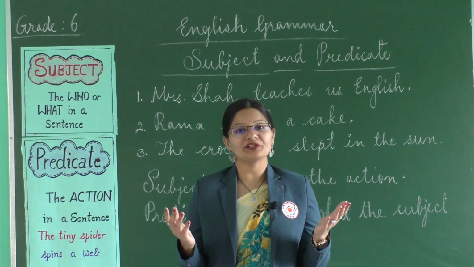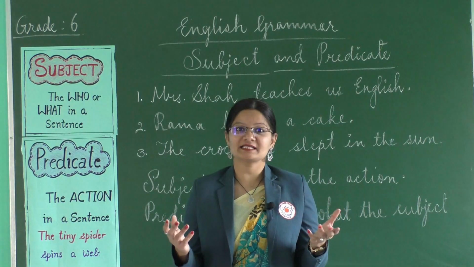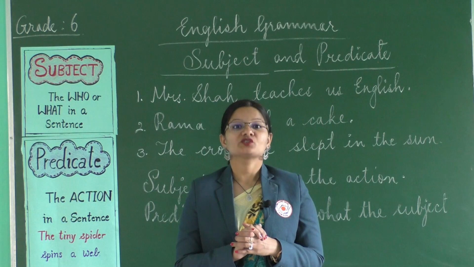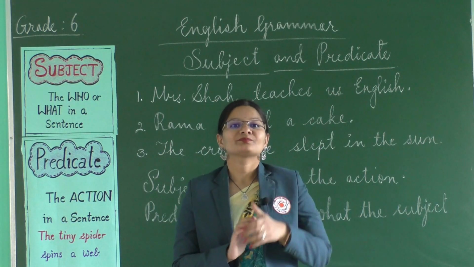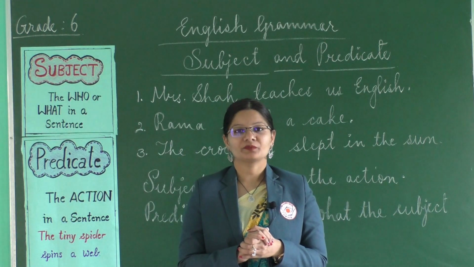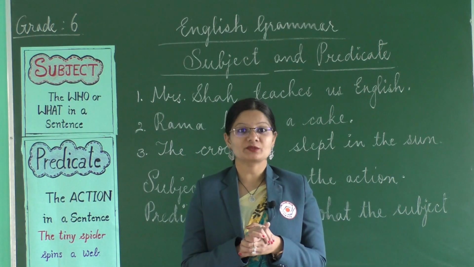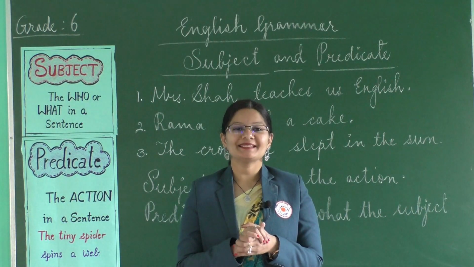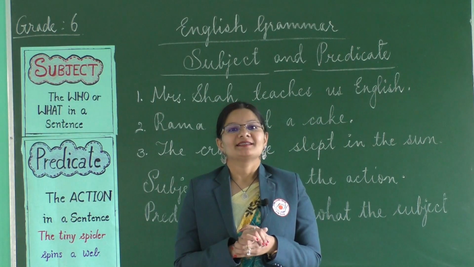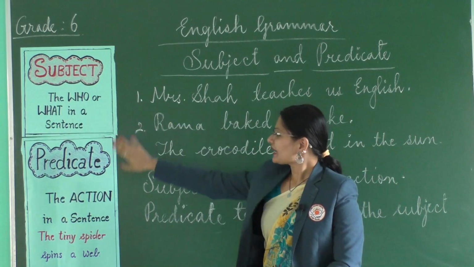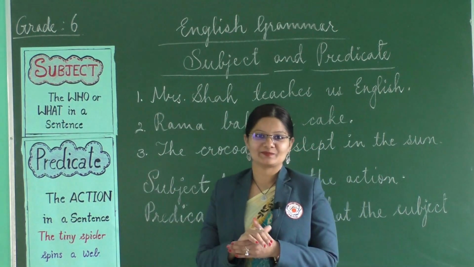The things which you've already done or which have passed, you cannot go back and change them. So you always look to the front, to the future, to the next moment: what I need to do. So with this thought, let's begin our next chapter, that is subject and predicate.